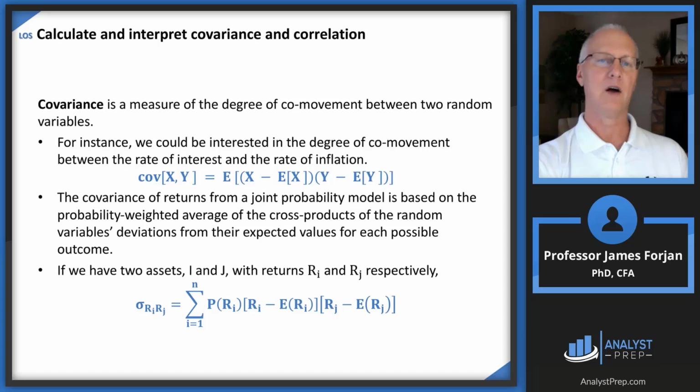So instead of squaring a term, we're going to multiply it by another term. Look at the formula there. The covariance between x and y is the expected value of each possible x minus its mean times each possible y minus its mean. And that's where we get covariance. If you substitute returns there, that's the bottom formula.